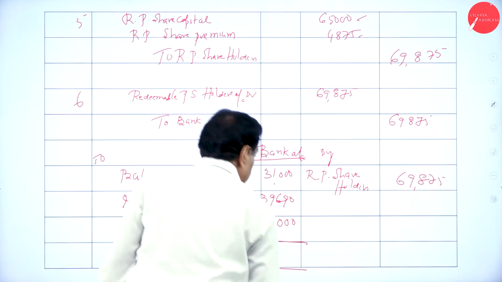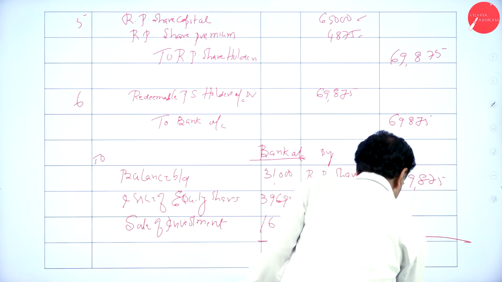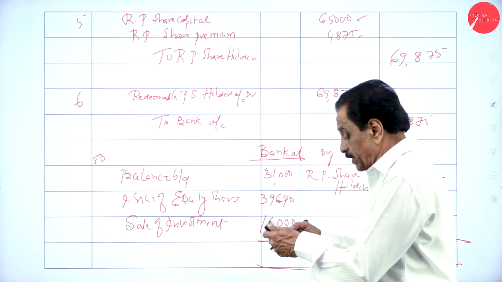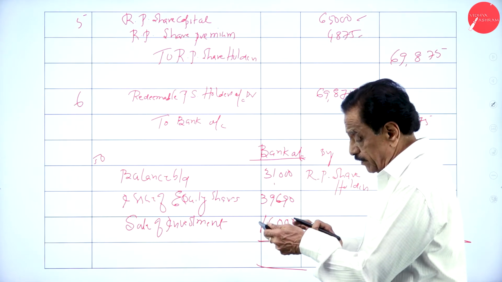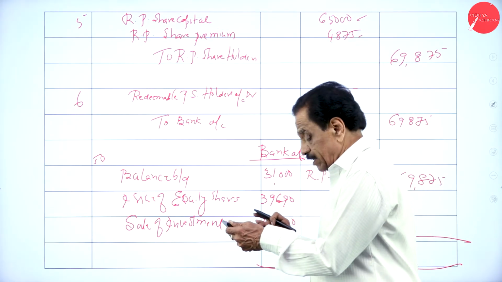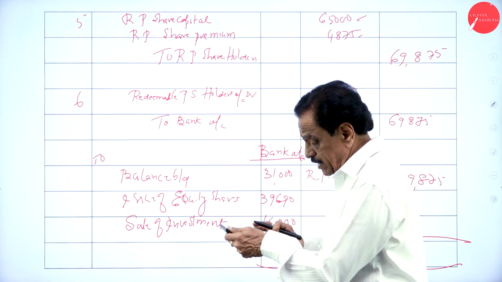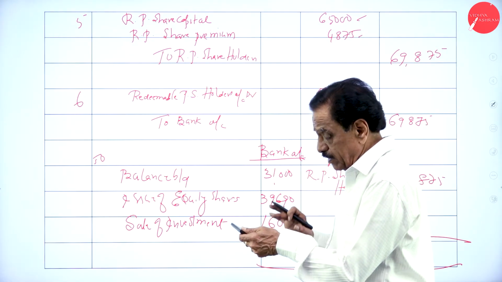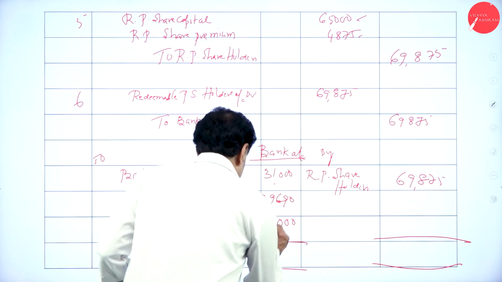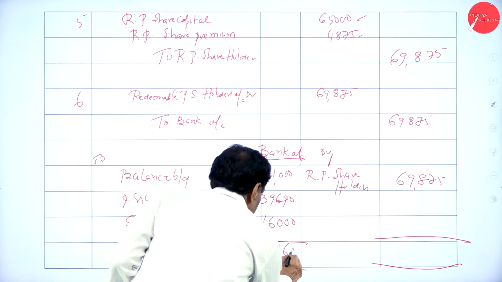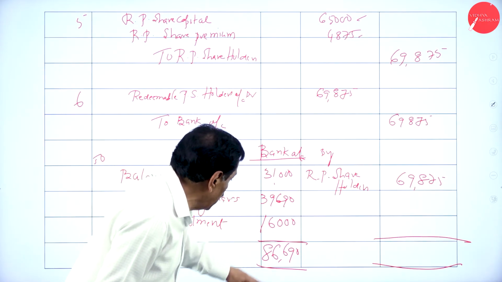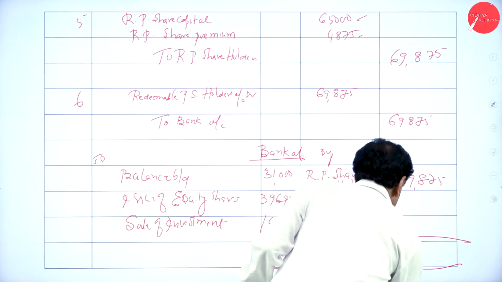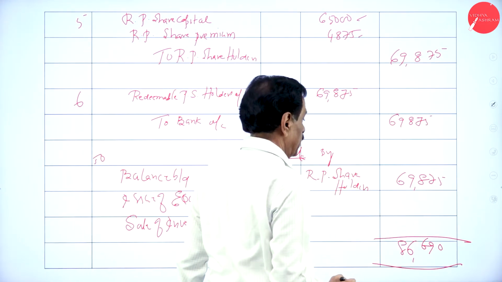If we add now, it is 31,000 plus 39,690 plus 16,000, which is 86,690.